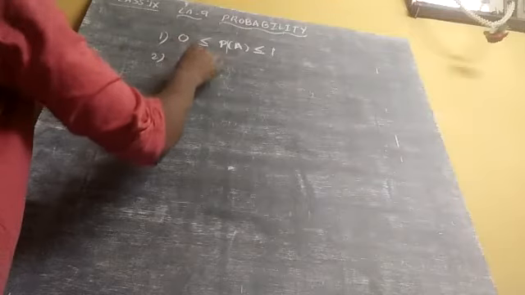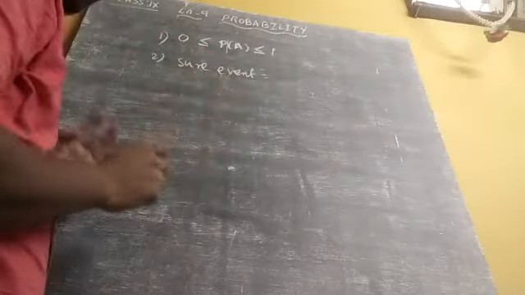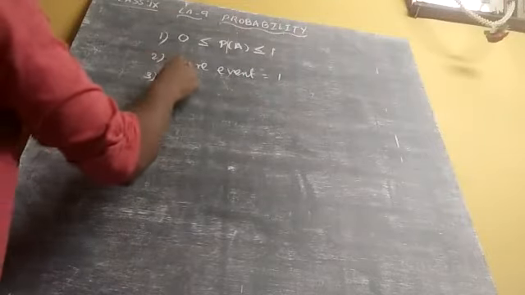Next, sure event. Sure means what we know. Probability of a sure event is 1. Okay. Next, impossible event.